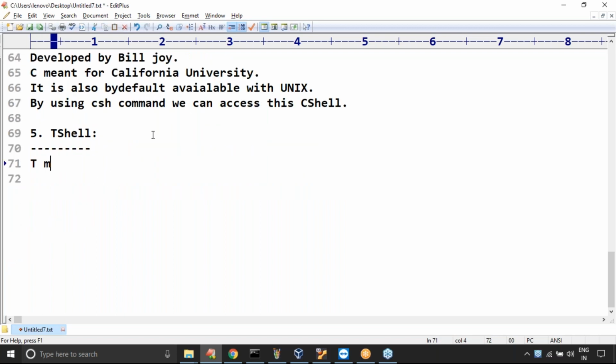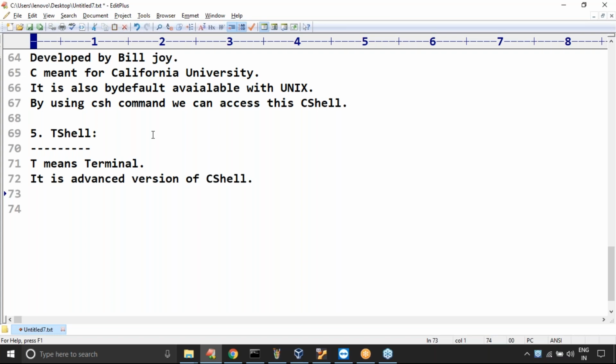Next, T means, can anyone tell me? Yes, friends, T means terminal. Sir, it is the advanced version of C shell.